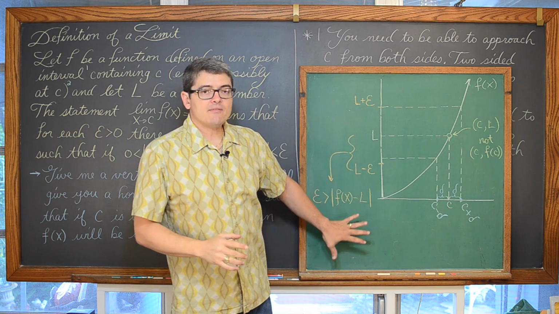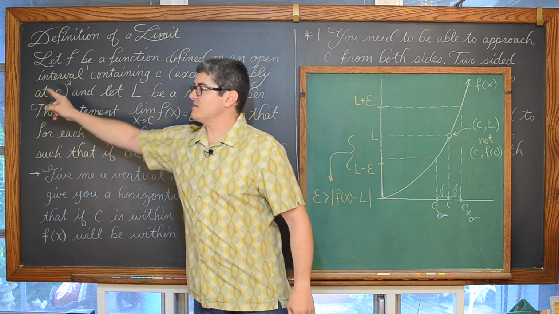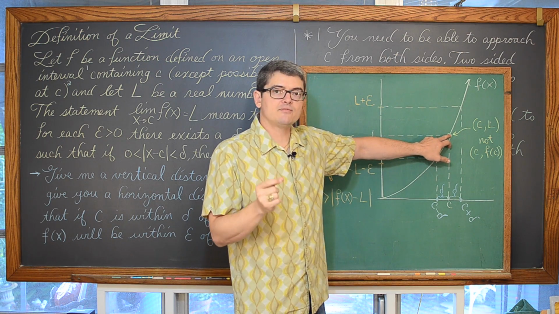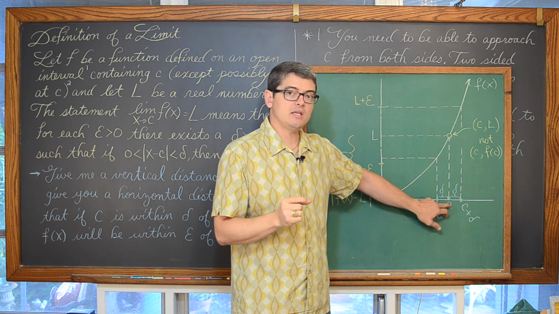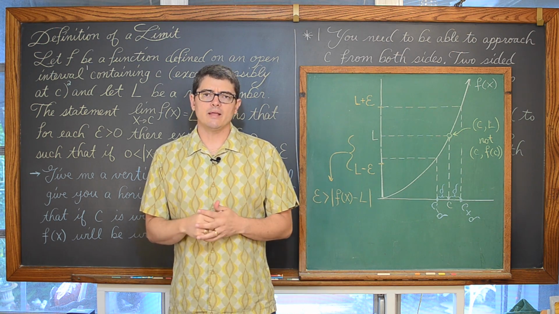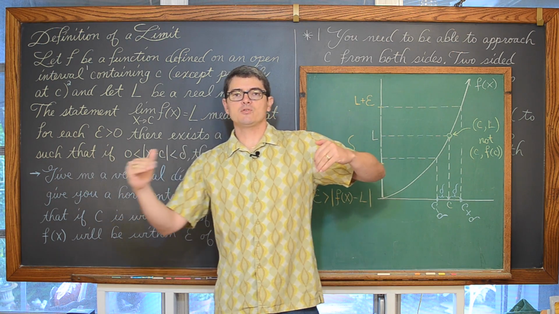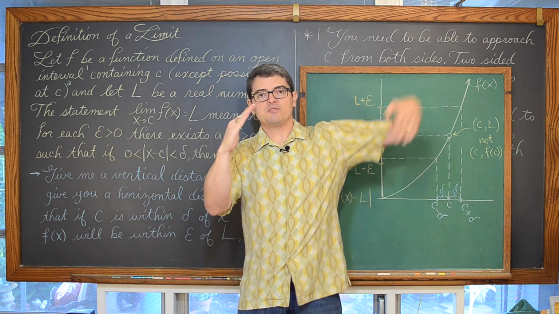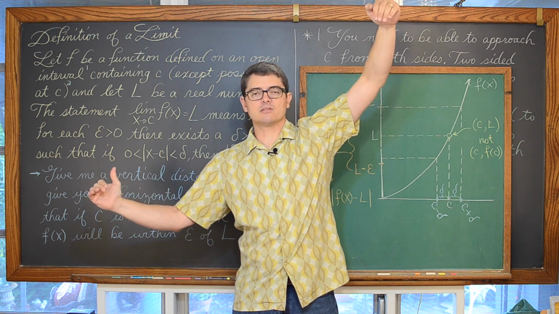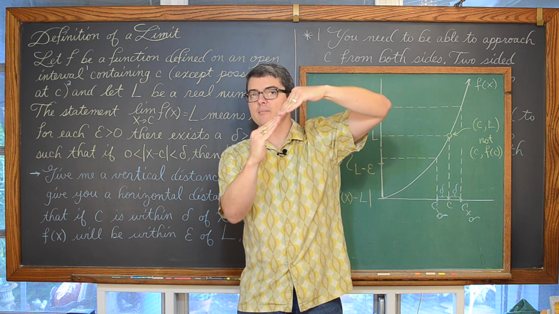I'm getting ahead of myself because I have this written off to the right here, but the idea of "except possibly at c" is that a function does not have to exist at a particular value of c for the limit to exist. We've already analyzed limits with a numerical and graphical approach, and we talked about how, as long as you're approaching from the left and the right of c and you're approaching the same y value, that limit is going to exist.